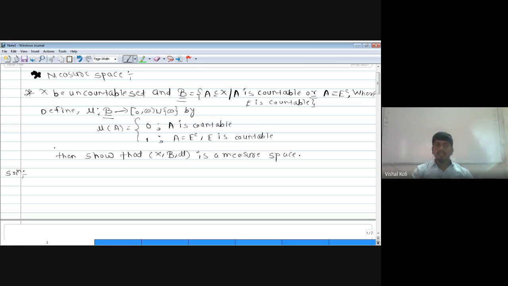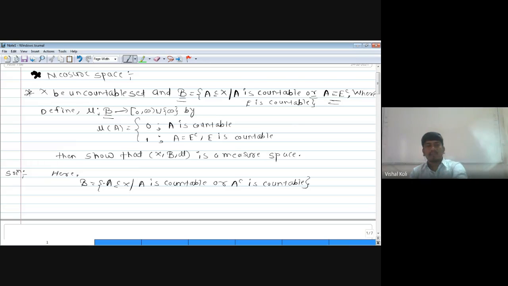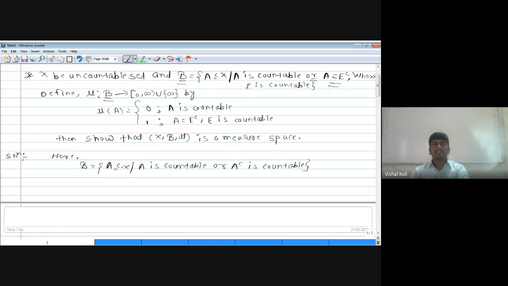So curly B is nothing but all subsets A of X such that either A is countable or its complement is countable, since A complement is the complement of E complement, which is E, and E is countable. That is, A complement is countable.